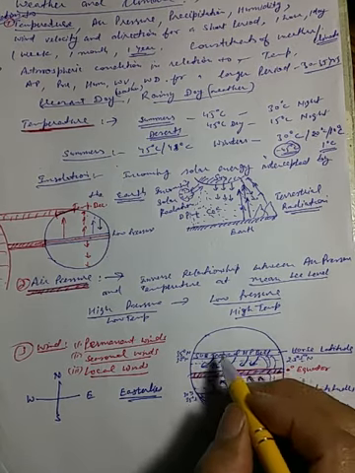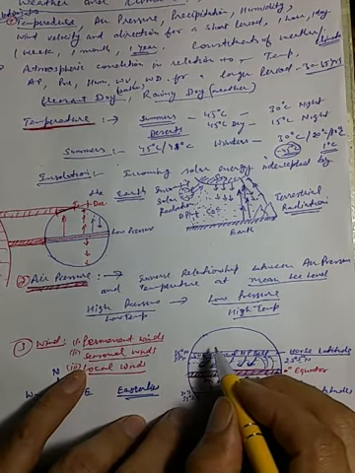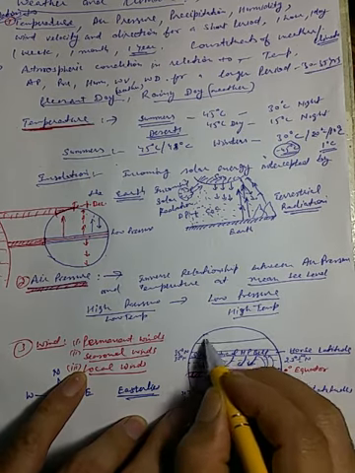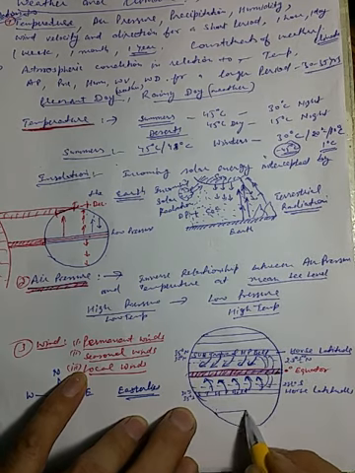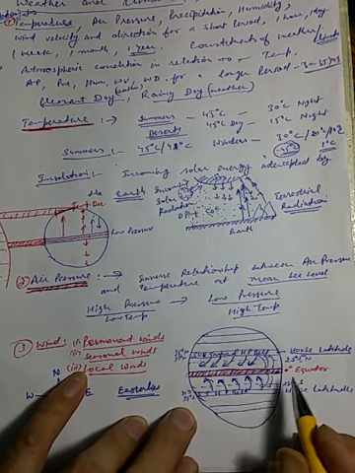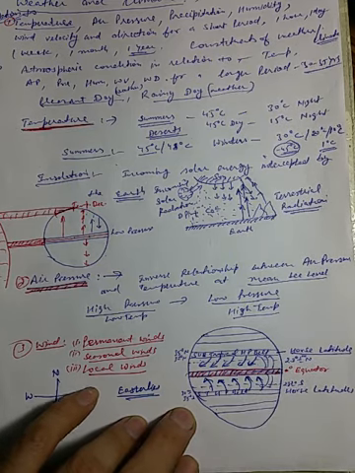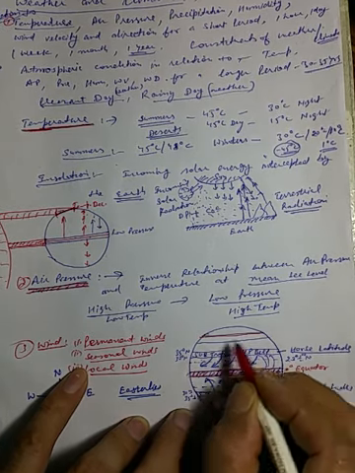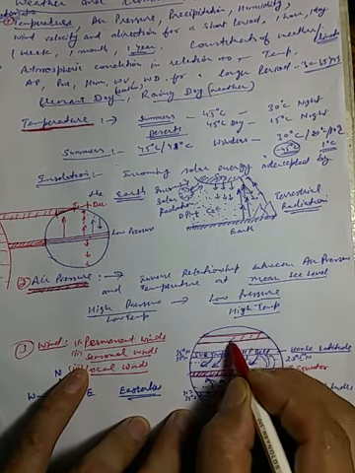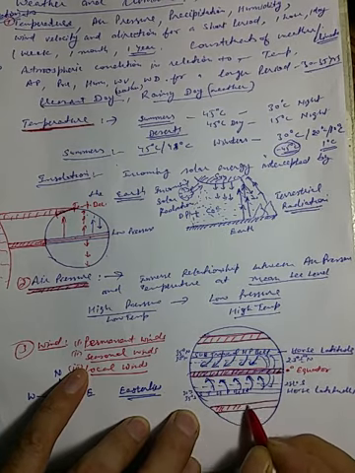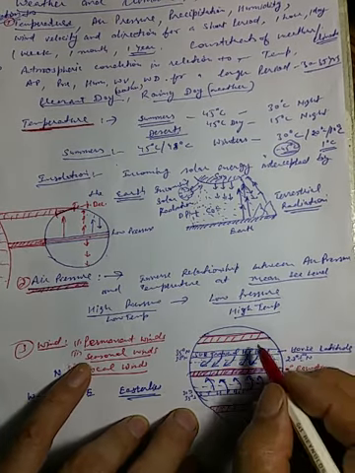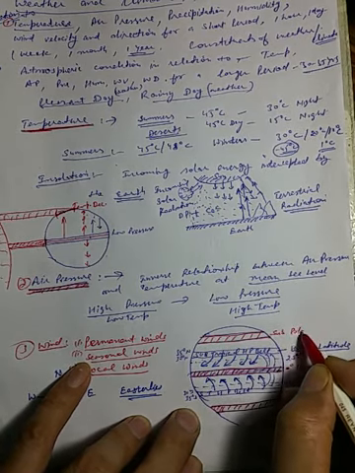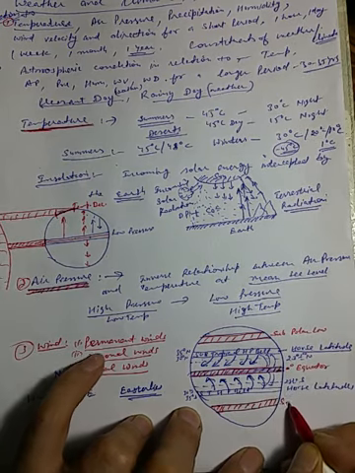After this, we move ahead and make one more belt. It is around 60 degree latitude in both the hemispheres. This is again an area of low pressure. I promised to draw it with the red pen, but I forgot, sorry. This is again the area of subpolar low pressure belt.